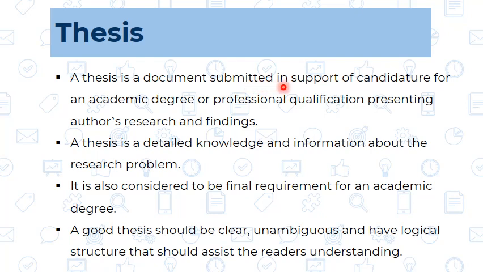Means that research work or thesis is going to give the complete idea about the research problem. Because after submitting the thesis, that researcher is not going to explain everything about that research work. That thesis is going to explain. So whoever is going to read that thesis, he should understand that research work completely from that thesis. So this is all about the thesis.